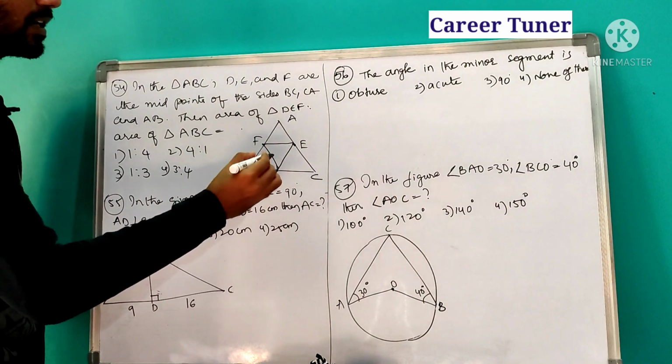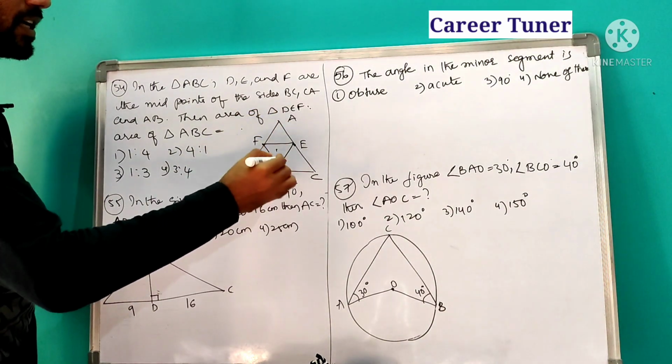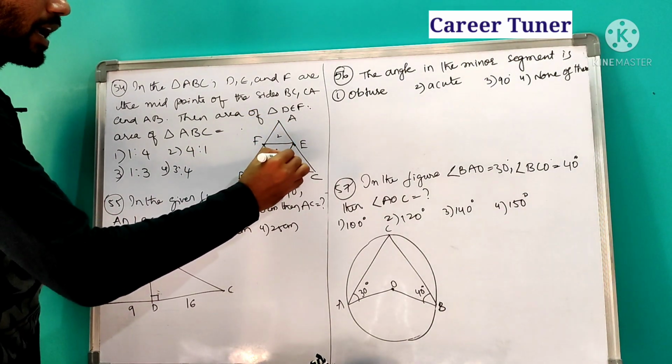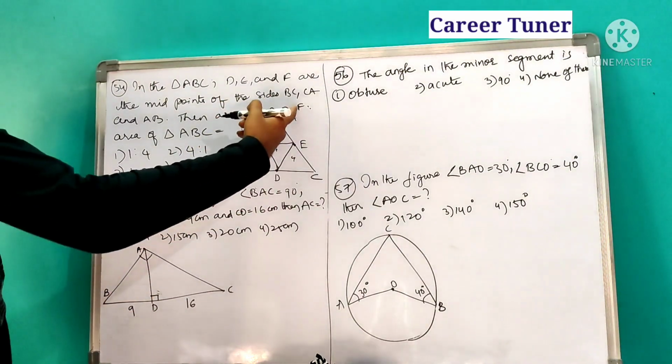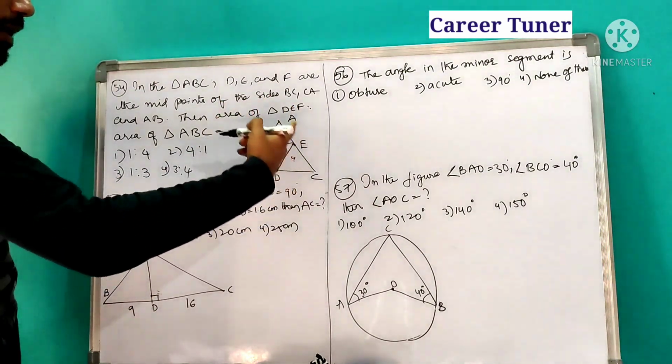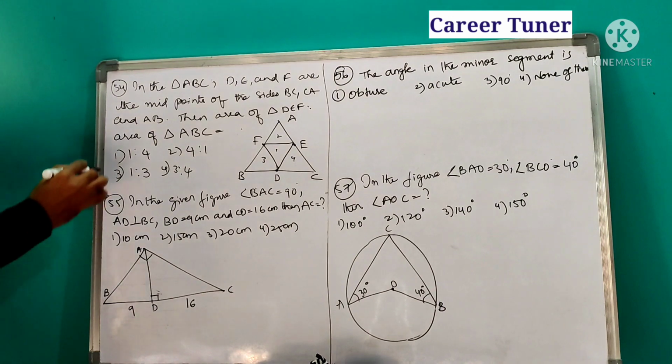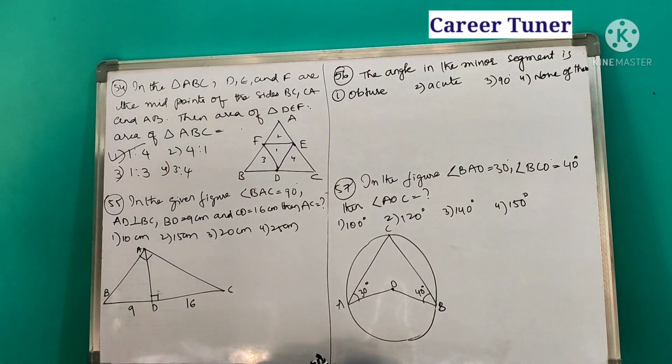Now you see this is like a single triangle, one triangle, and ABC has 1, 2, 3, 4 triangles. So what is the ratio? This is 1 is to the total ABC, which is nothing but 4. So the answer is 1 is to 4. That's it.